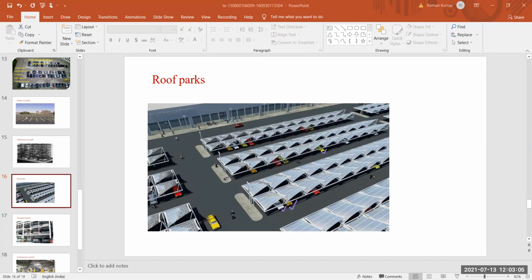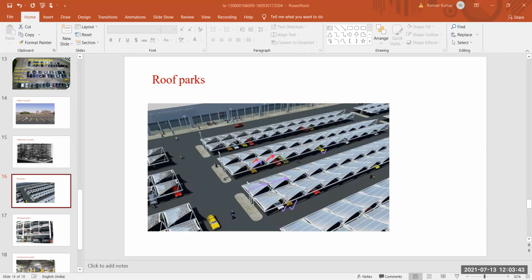On this parking, we provide a roof covering such that the durability of the car is maintained. Also the color and the texture of the car is maintained for a long period. So basically these roofing structures are also provided, and we have the option of roof covering material. So this parking system is known as roof parking. And next one is your mechanical park.